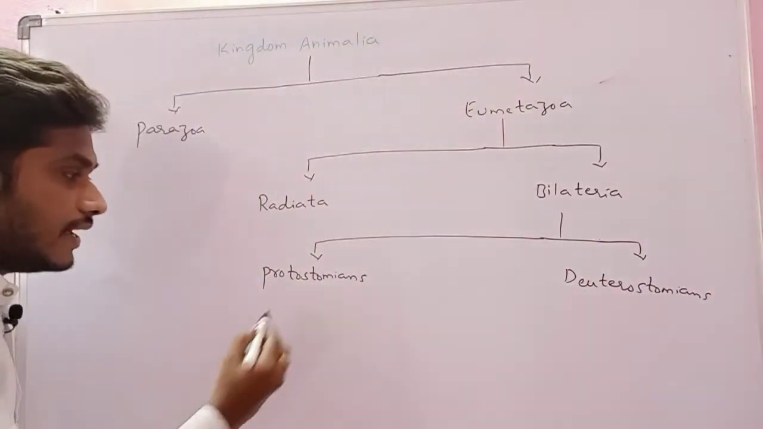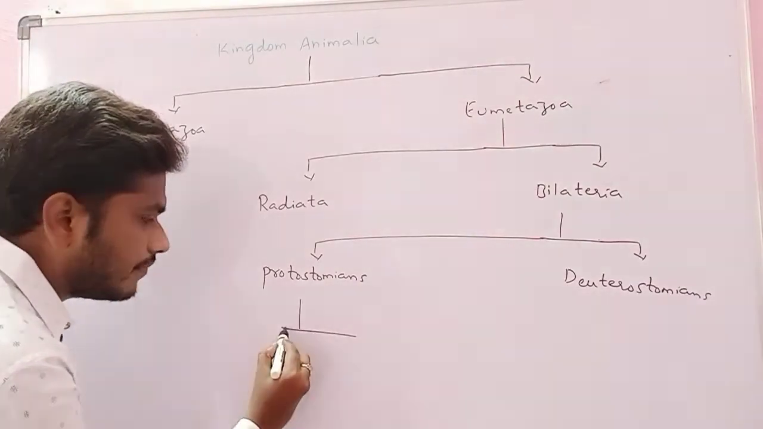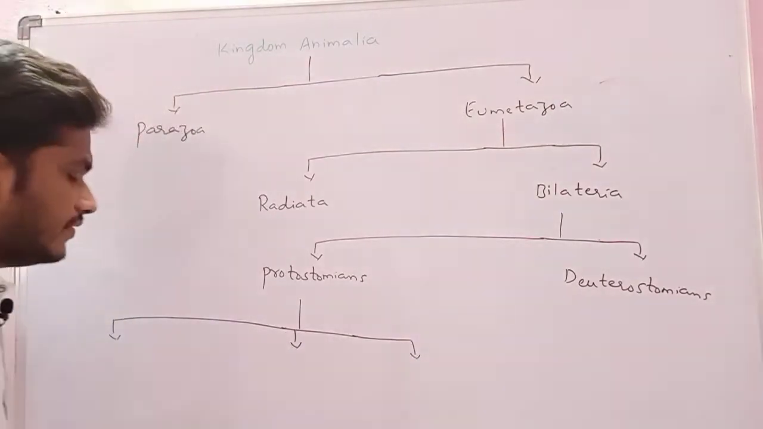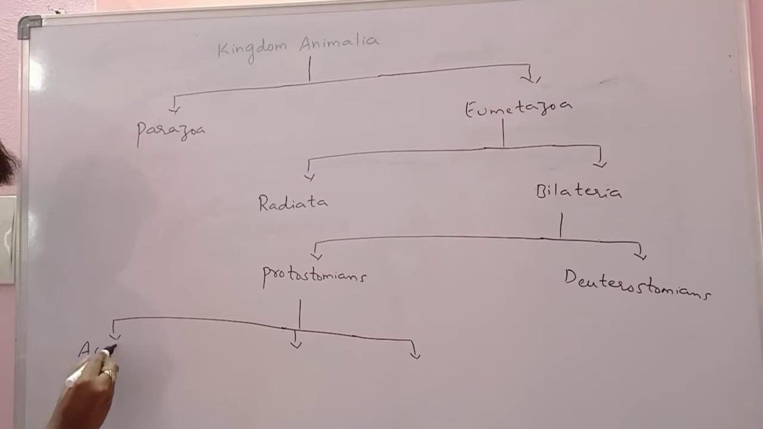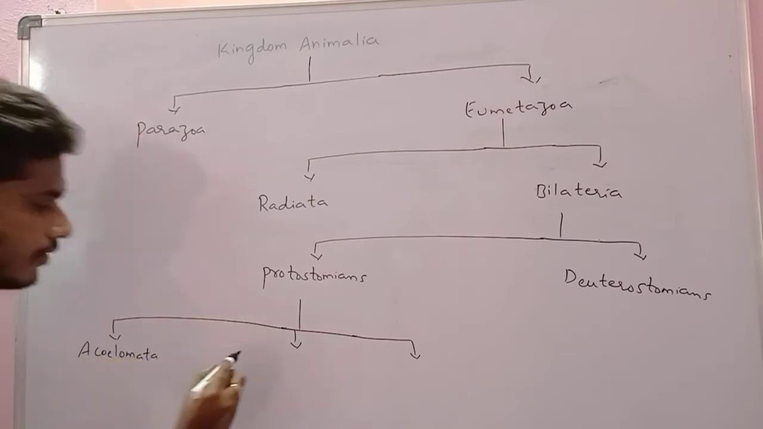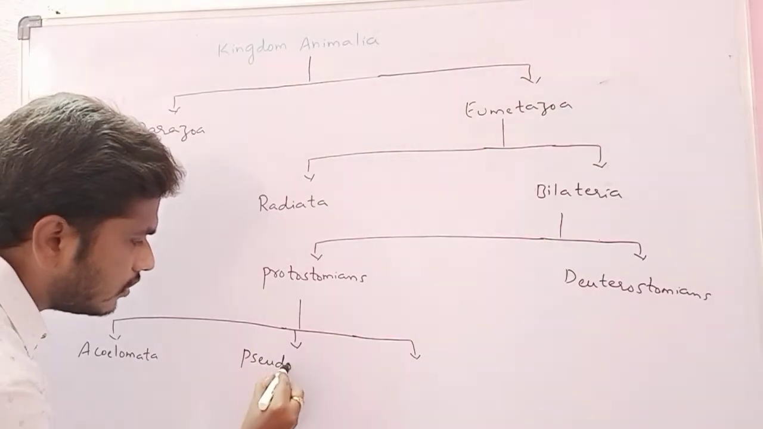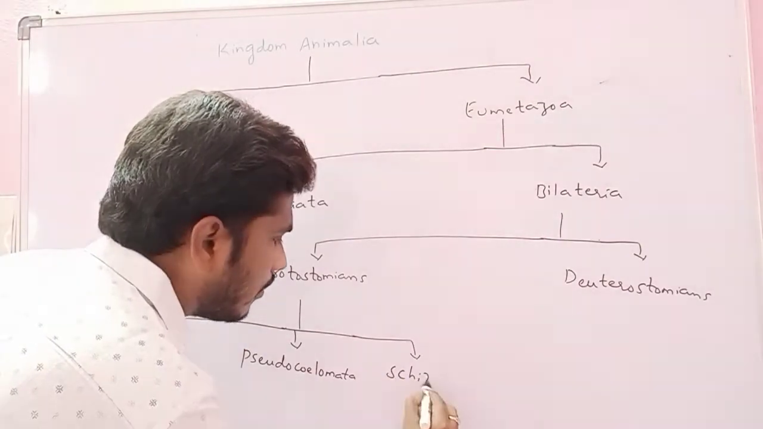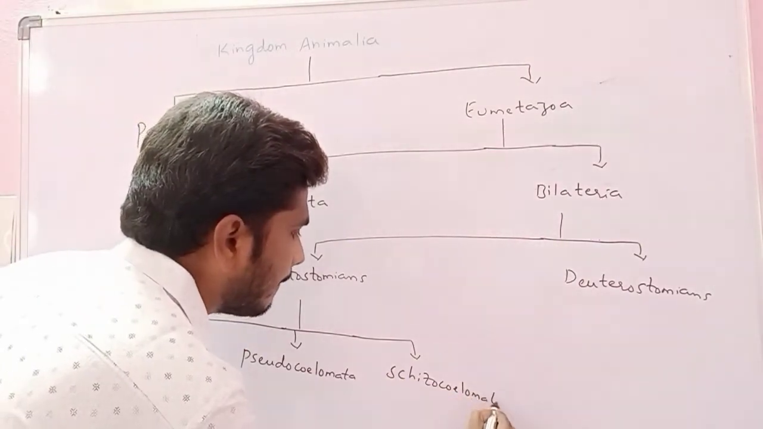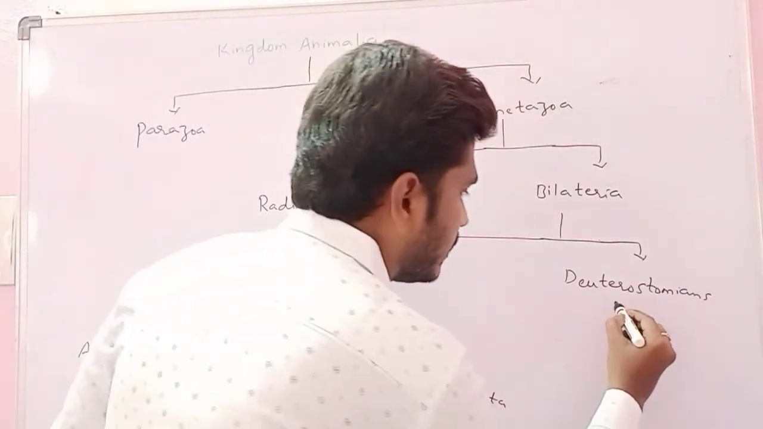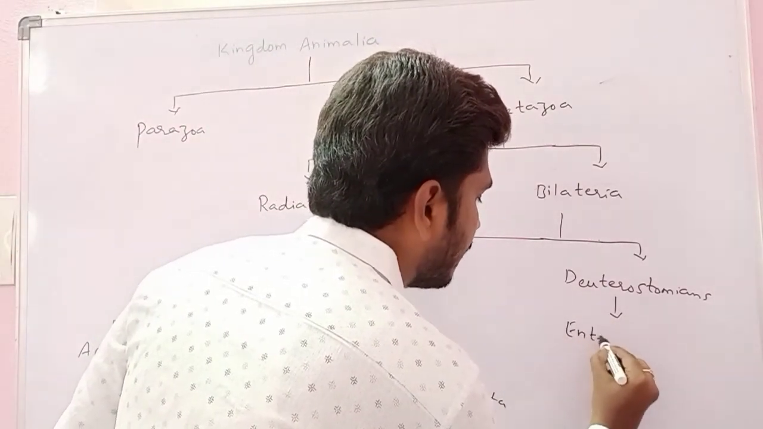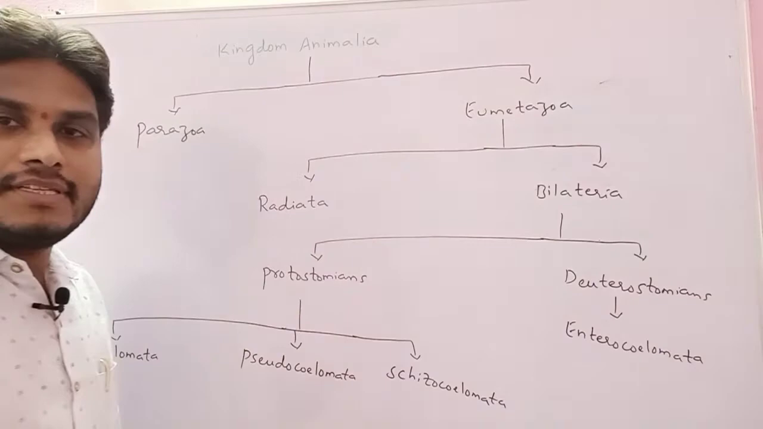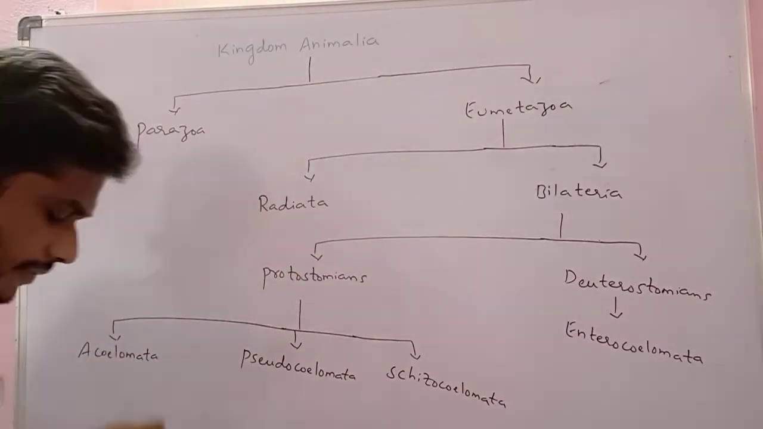And these Protostomians are again divided into three subdivisions. They mainly consist of Acoelomata, Pseudocoelomata and Schizocoelomata. Here Deuterostomians consist of only one subdivision, that is Enterocoelomata. Now this is about the classification of the kingdom Animalia.